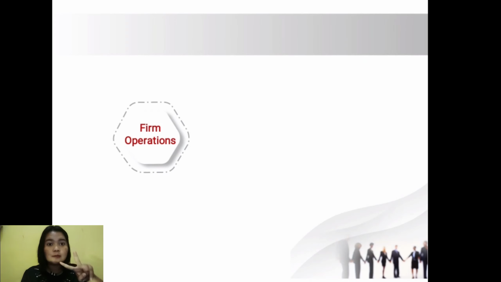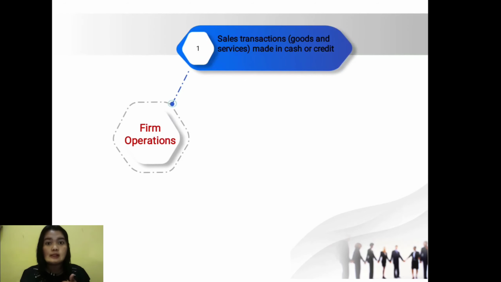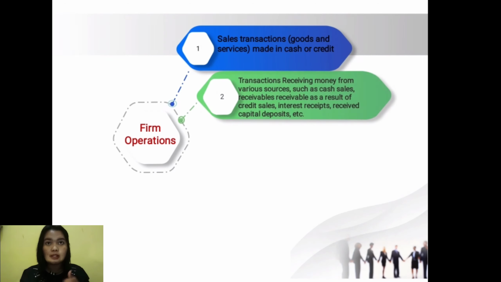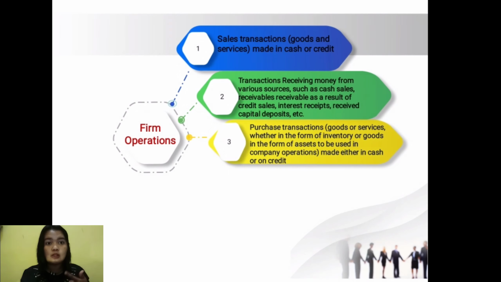Number 2. Firm operation. Transactions that exist within a company, whether service companies, trading or manufacturing companies, can be grouped as follows. A. Sales transaction. Goods or service made in cash or credit. B. Transaction receiving money from various sources such as cash sales, receivable received as a result of credit sales, interest received, capital deposit, and others.